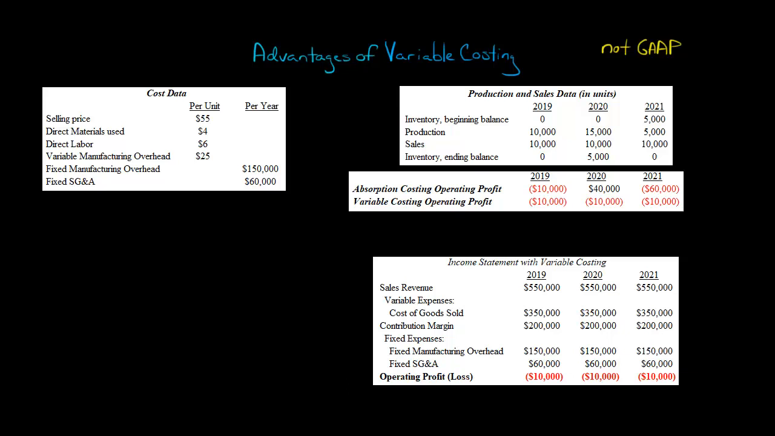So variable costing is not consistent with generally accepted accounting principles. That means when a company is putting together its financial statements, for example, its income statement, it cannot prepare them using variable costing. The company has to use absorption costing. So then the question is, why would any company use variable costing if it could only be used for internal purposes? The reason is that there are several very important advantages that come with using variable costing.